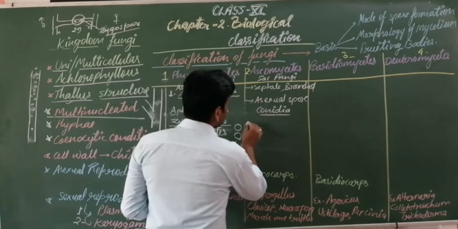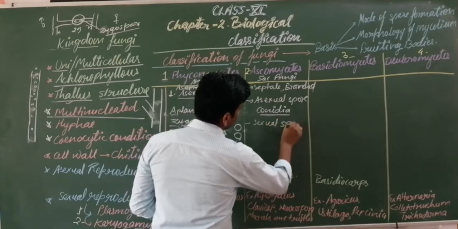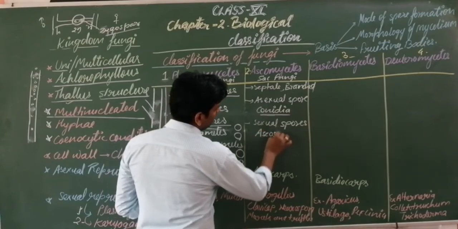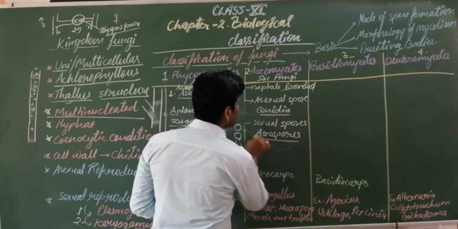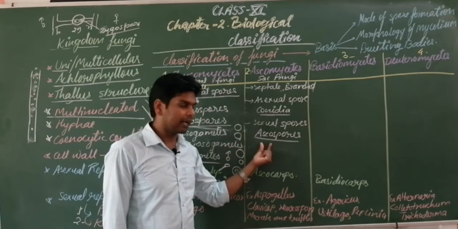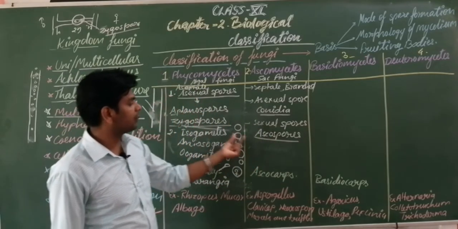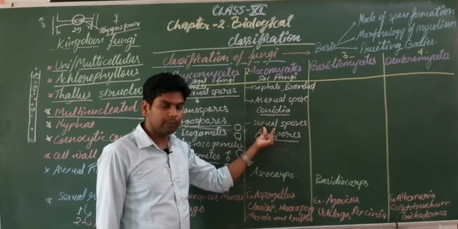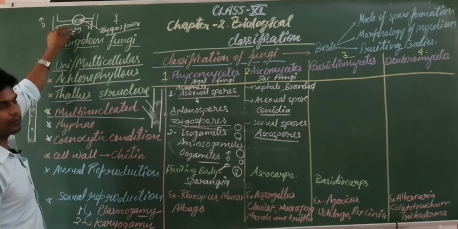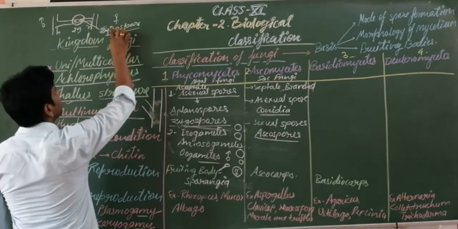So students, now sexual reproduction. The sexual spores are ascospores. Ascospores is a very important term, and it is asked many times in your exam. Ascospores are formed in which category of the fungi? Ascospore is a sexual spore because it is formed after sexual reproduction. Because you are looking here, these are formed, and this is the zygospore, sorry, not zygo.